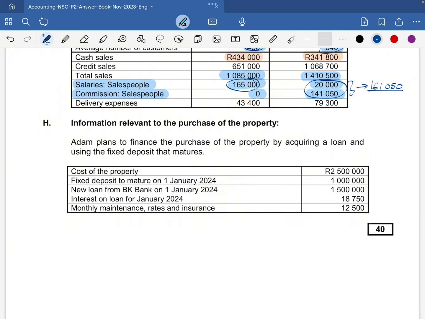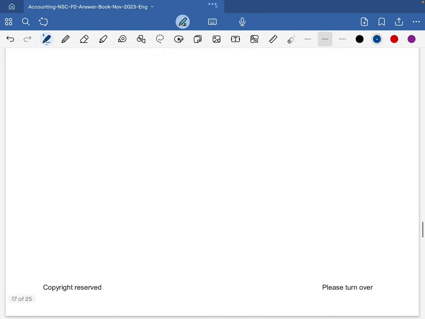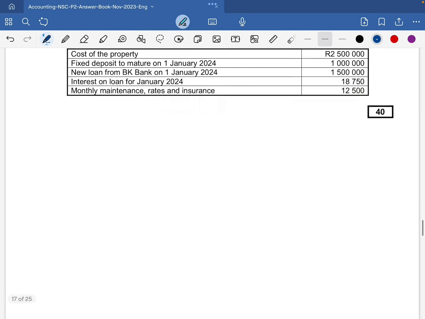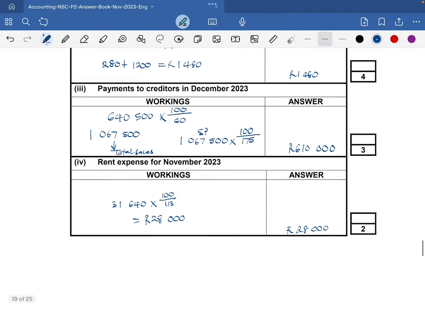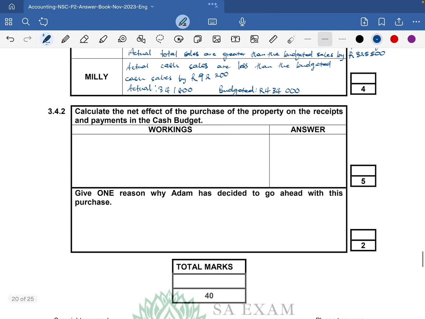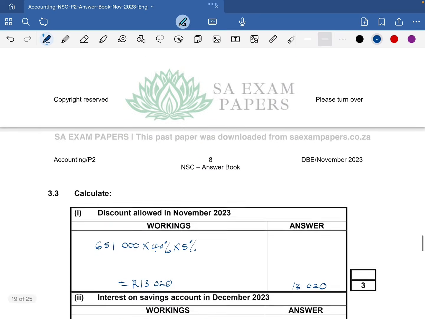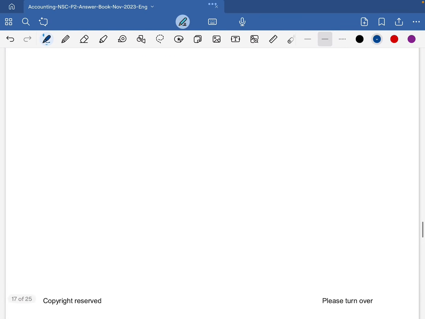Okay, so now let's determine the net effect of this purchase. We know that the cost of the property is 2,500,000. We're going to have the 2,500,000 as a minus. Okay, let's look at this.